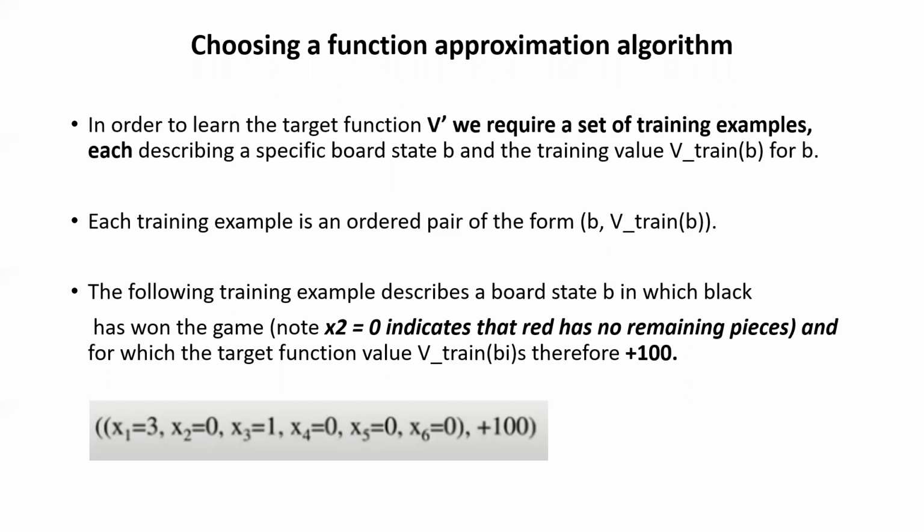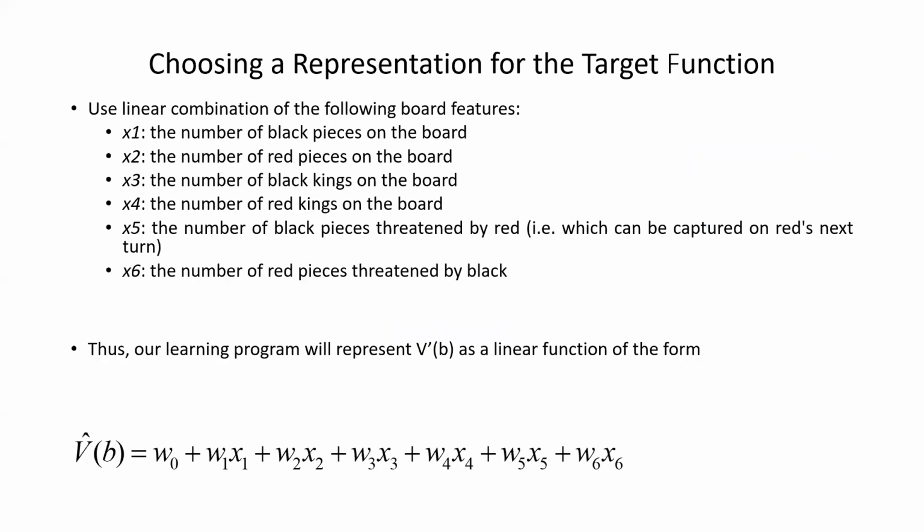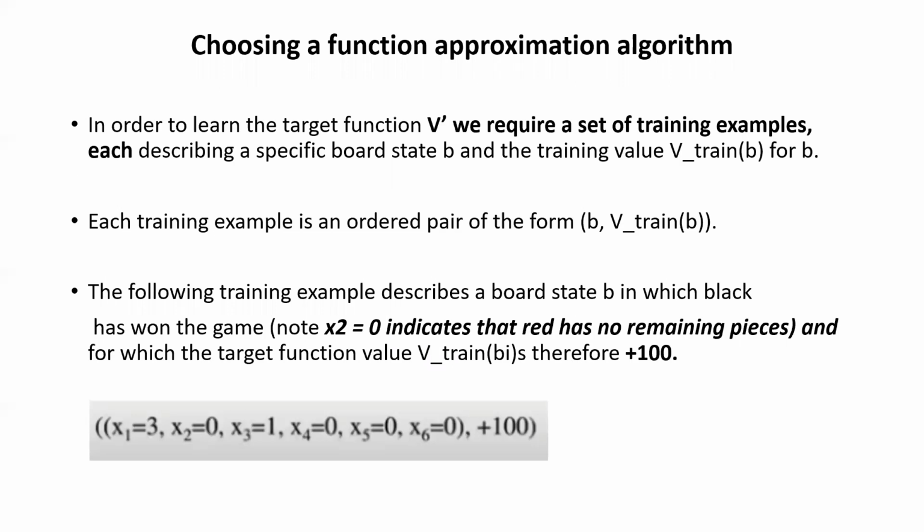That means black, I'll represent black by which one? By x1. You can see x1 is the number of black pieces on the board. That means if I talk about some black pieces, then I'll represent that through x1, right? In which black has won the game. Note, so that means if black has won the game, x2 की वैल्यू क्या होगी? 0, क्योंकि x2 हम रेड के लिए रिप्रेजेंट कर रहे थे. तो indicating that red has no remaining pieces, and for which the target function V train b therefore is +100.